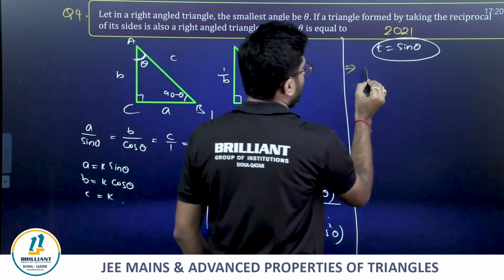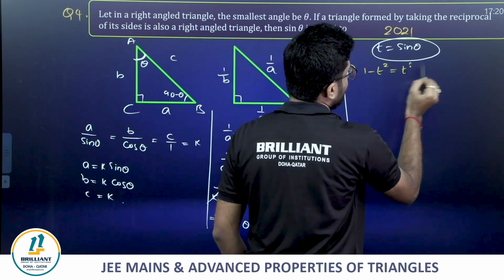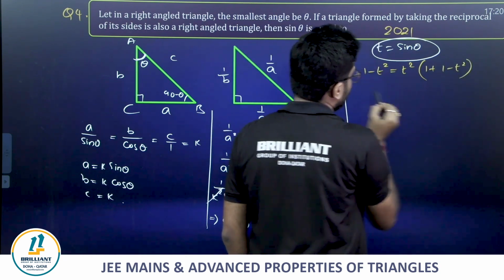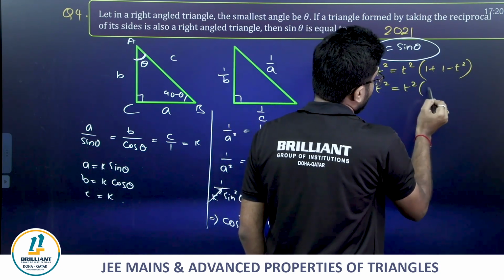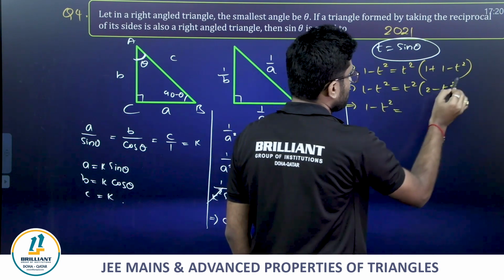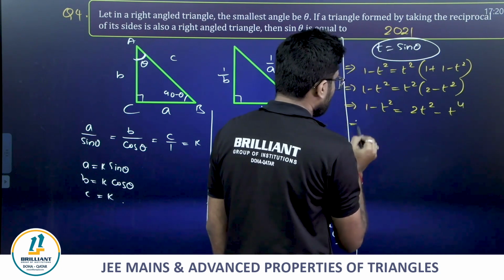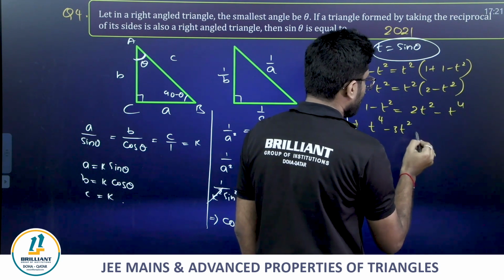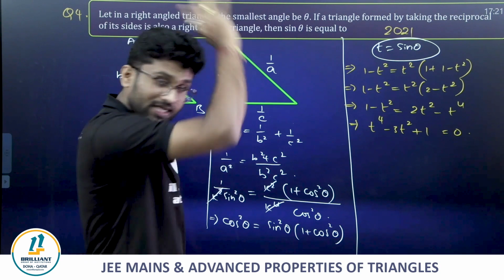Cos square is nothing but 1 minus t square, equals t square times 1 plus 1 minus t square. Clearly 1 minus t square is equals to t square of 2 minus t square, which is 1 minus t square equals 2t square minus t power 4. Get everything to the left hand side. t power 4 minus 3t square plus 1 is equals to 0. This is a biquadratic, a quadratic in t square.